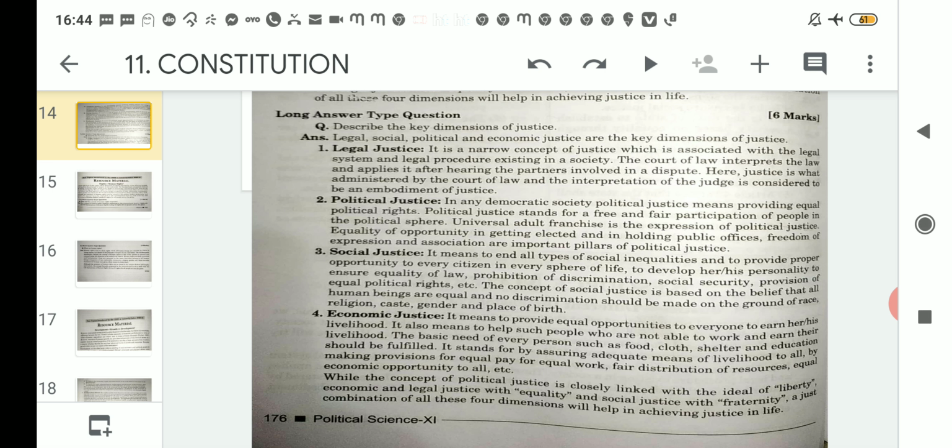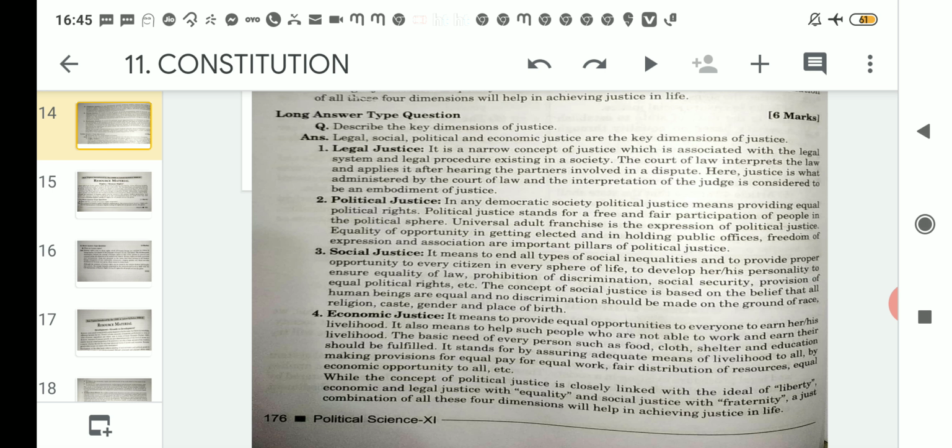So if all these are related to liberty, equality and fraternity, then we can say for sure that all these four dimensions, namely legal justice, political justice, social justice and economic justice, will actually work for the welfare and development of the country as well as society, and it will help in achieving a kind society for all the human beings living in this country.